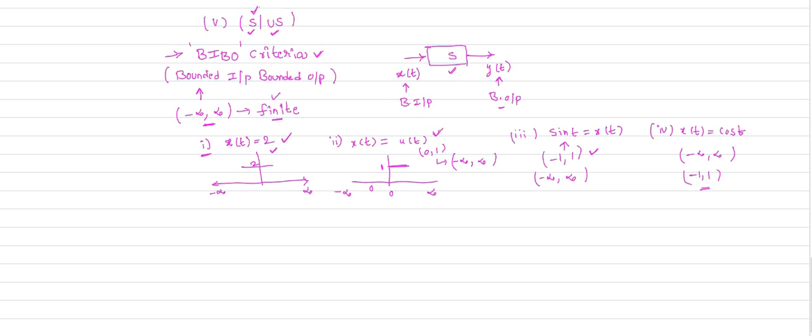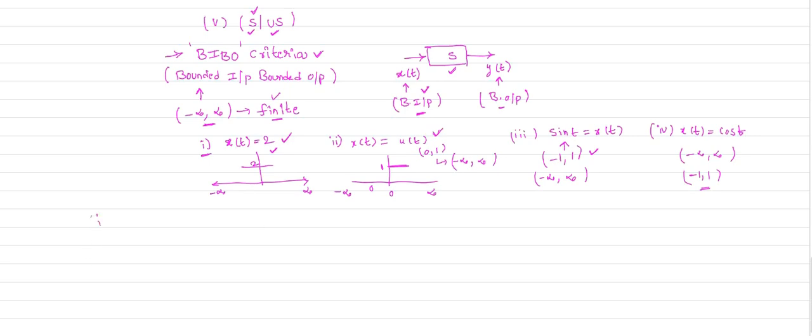bounded signal. To check whether the given system is a stable system or unstable system, you must apply a bounded signal as the input, and if you get a bounded output, that system is a stable system. That is your stable and unstable system.